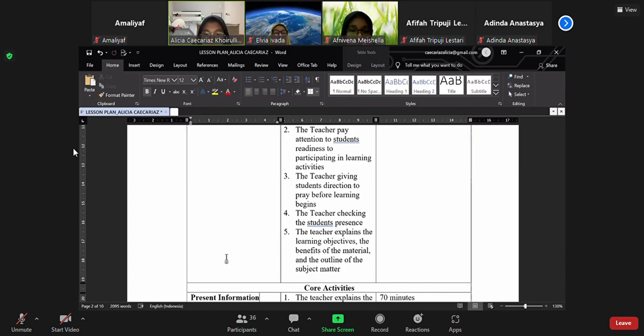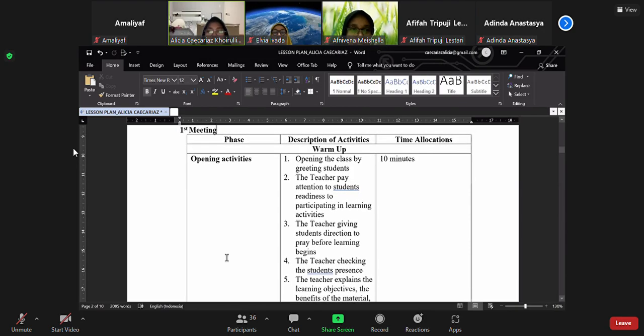And 5, the teacher explains the learning objective, the benefits of the material, and the outline of the subject matter. These opening activities have a time allocation of 10 minutes.